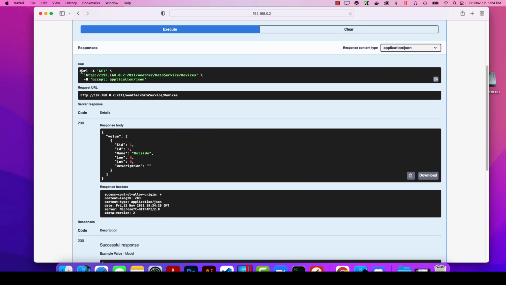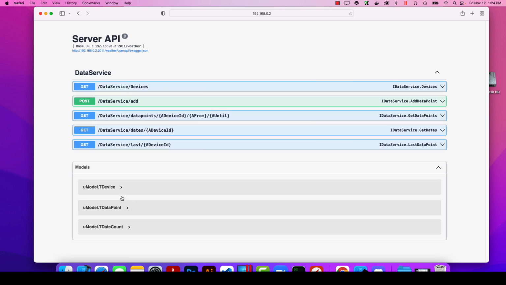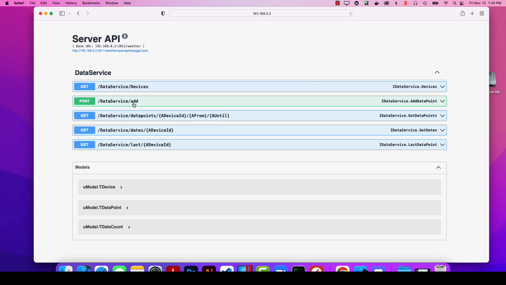Everything is being documented. You even get the command line if you wanted to execute that request yourself. Everything is very easy to use and transparent for all the other different methods as well. You can also see that we have the POST method for adding values and the parameters that are being expected. So everything is very transparent and documented automatically. Zero work involved. You just switch the enabled to true, and this is what you get.